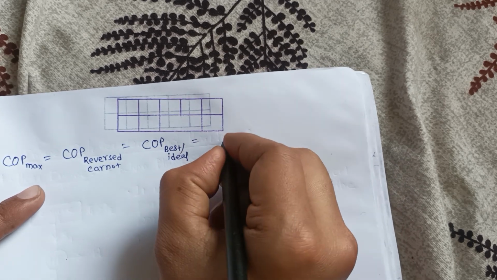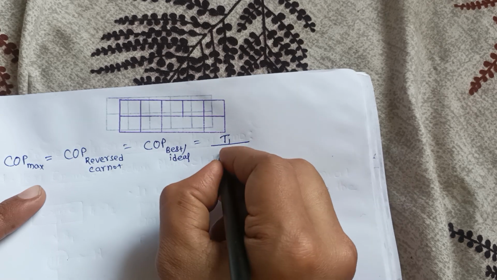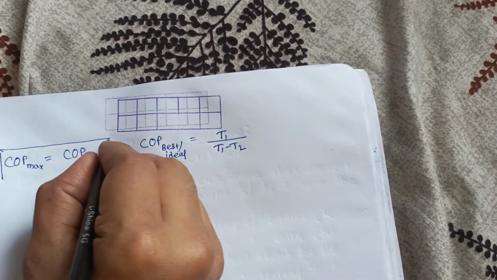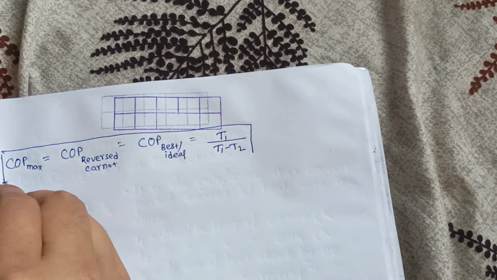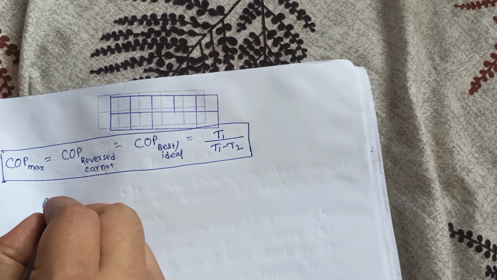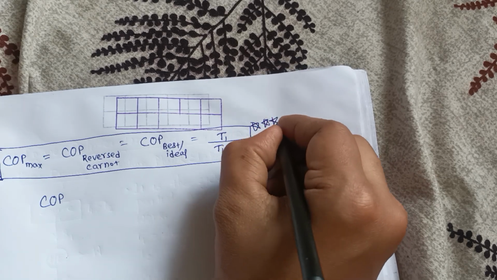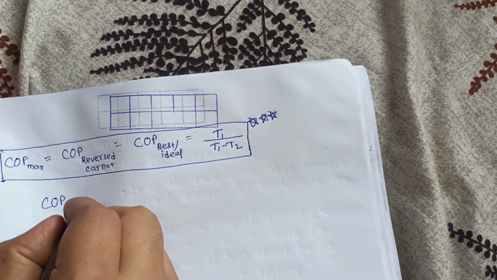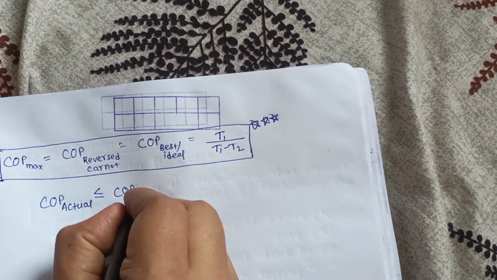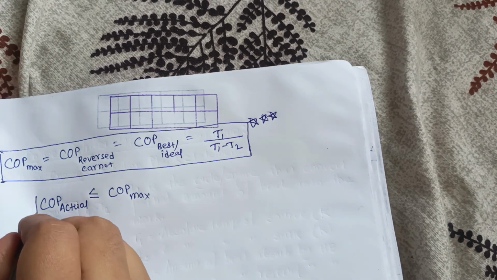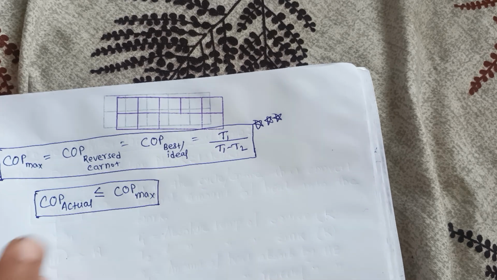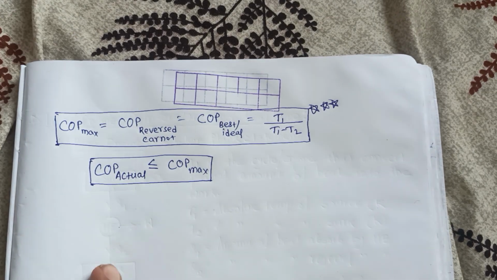The formula is T1 upon T1 minus T2. Very, very important formula. And COP actual is always less than or equal to COP maximum. Okay, thank you.